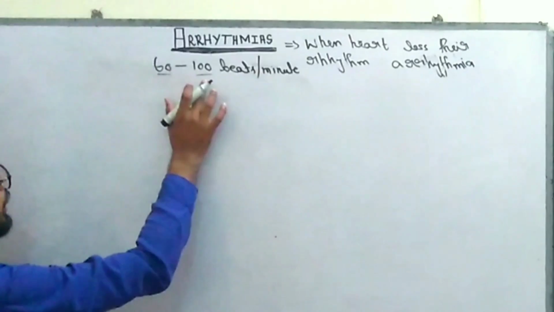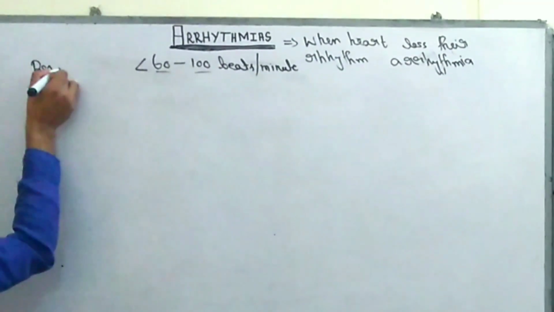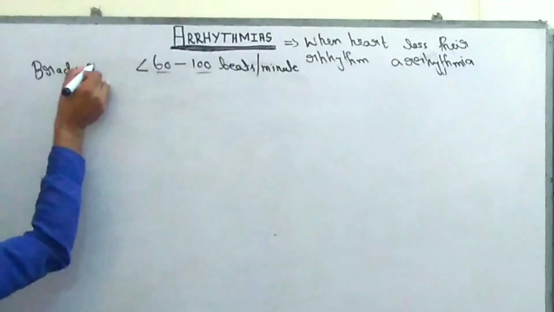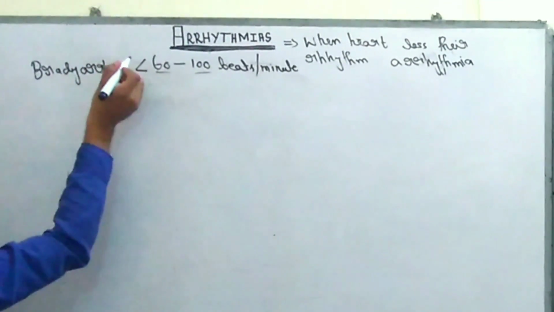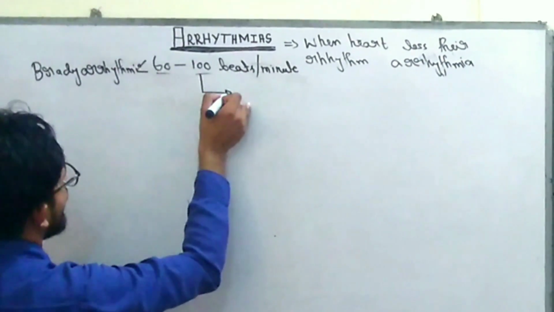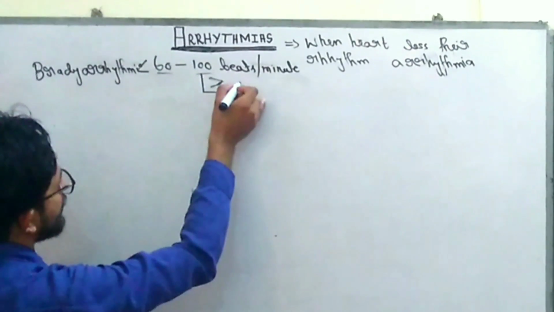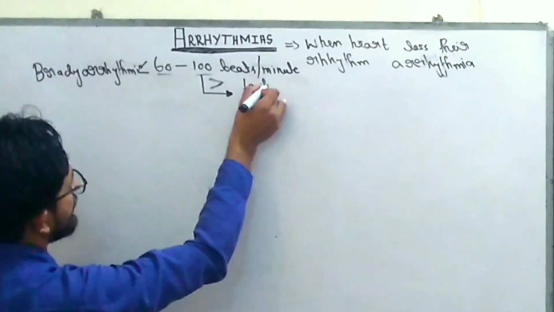But when the heartbeat decreases below 60, the condition is known as bradyarrhythmia. And when the heart rate increases above 100, the condition is known as tachyarrhythmia.